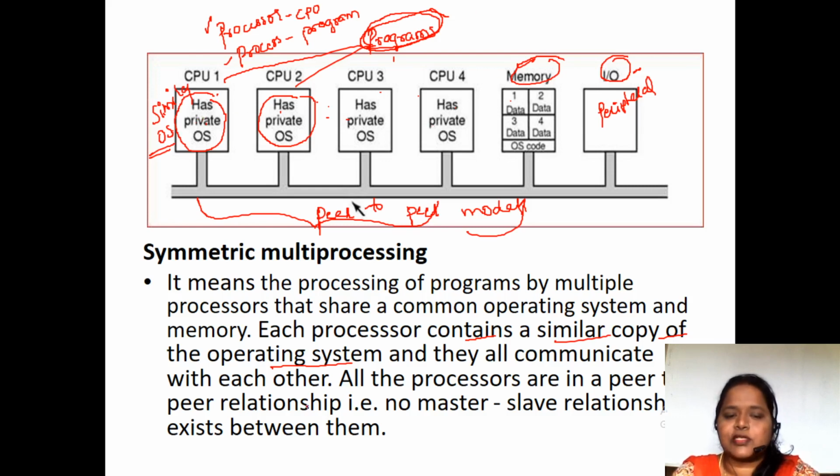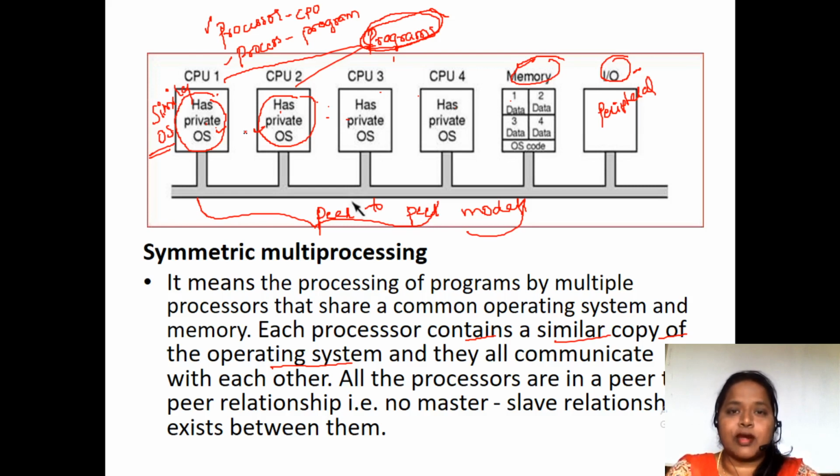Since all the processors are in a peer-to-peer relation, they can communicate from one operating system to another. That is the advantage of peer-to-peer systems, or symmetric multiprocessing systems.